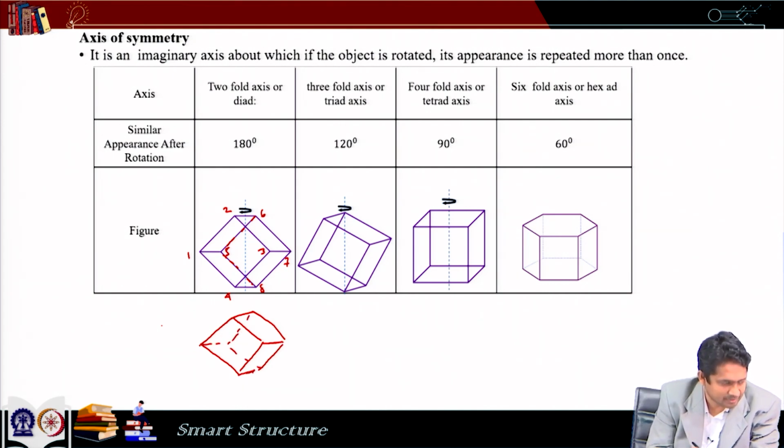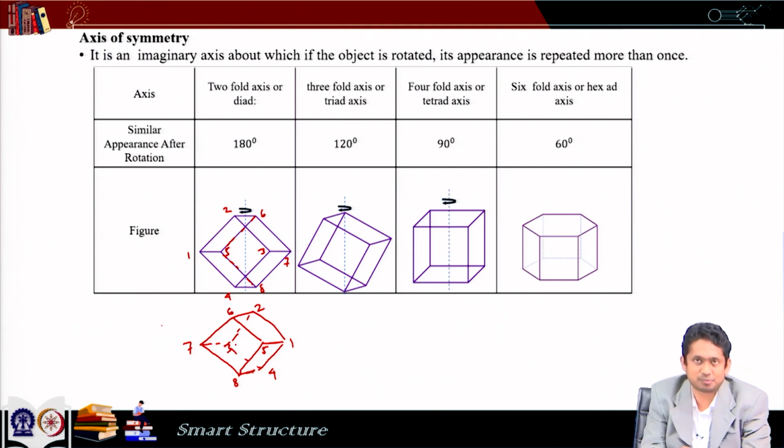After rotation the face that comes is 7, 6, 5, 8 and 3, 2, 1, 4. So, the other face 5, 6, 7, 8 comes in the front and 1, 2, 3, 4 goes back, which means this shape again reappears. So, it is a two-fold axis of symmetry.